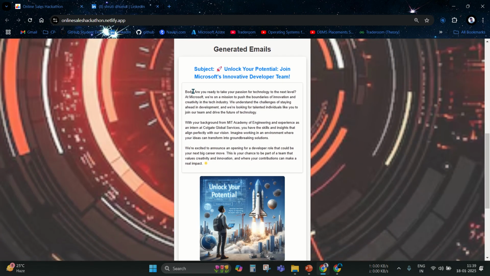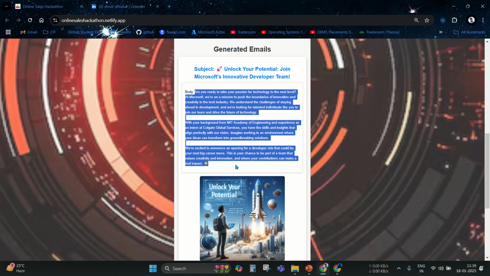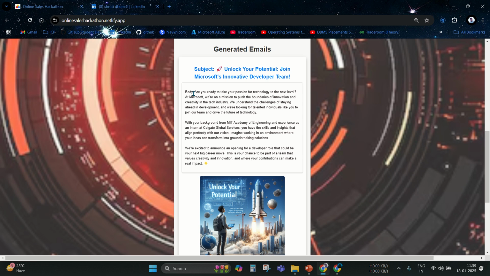This is the content, and here is the whole body, which is generated by OpenAI automatically. So this is the content.